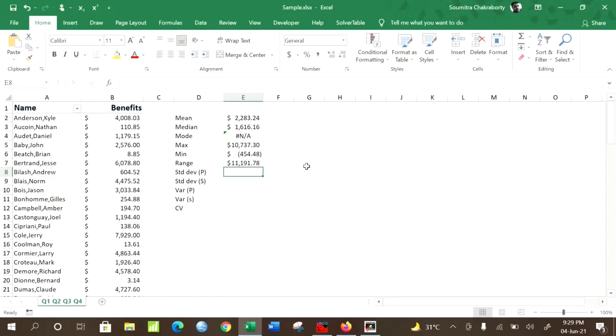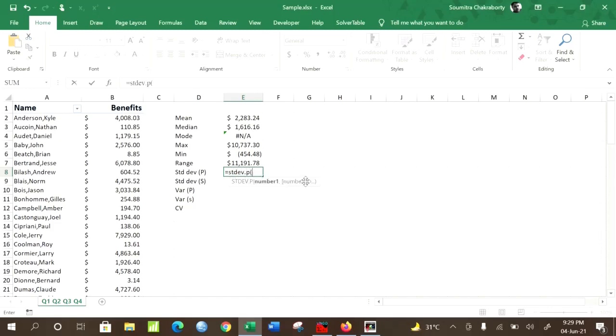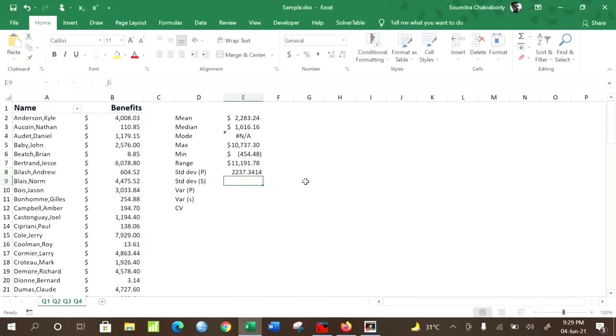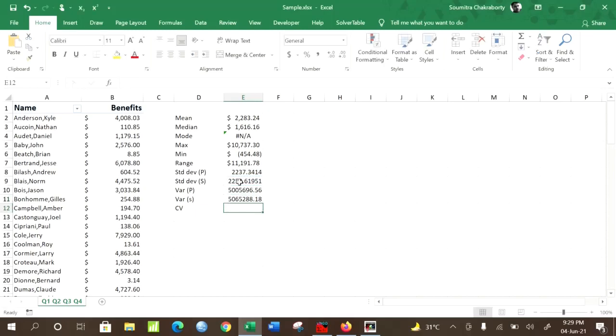Now for standard deviation, as we know, we have two formulas. One is for population and another one is for sample. For population we use the STDEV.P formula, and for the same range this gives the population standard deviation. And if we use STDEV.S for the same range, we get the sample standard deviation. Variances are simply the square of the standard deviation, for sample and for population as well. And coefficient of variation is standard deviation divided by mean.